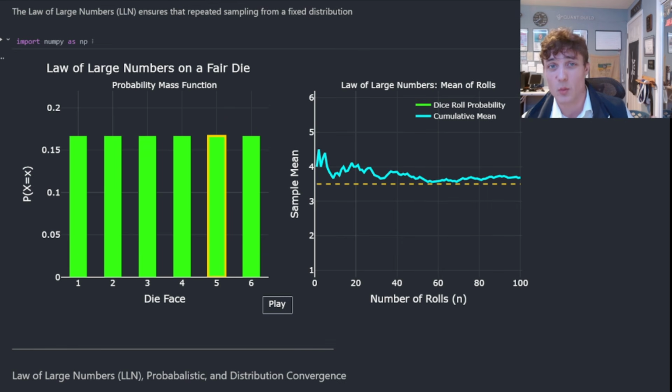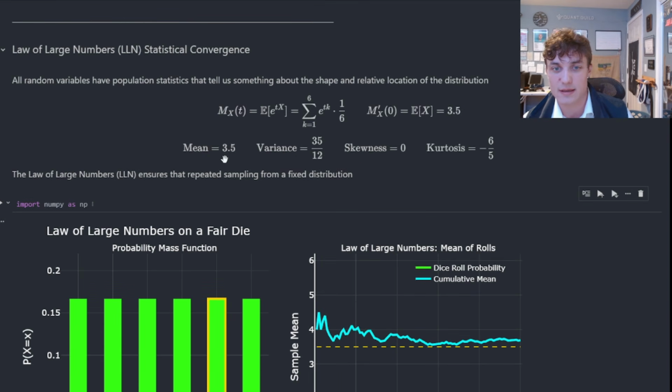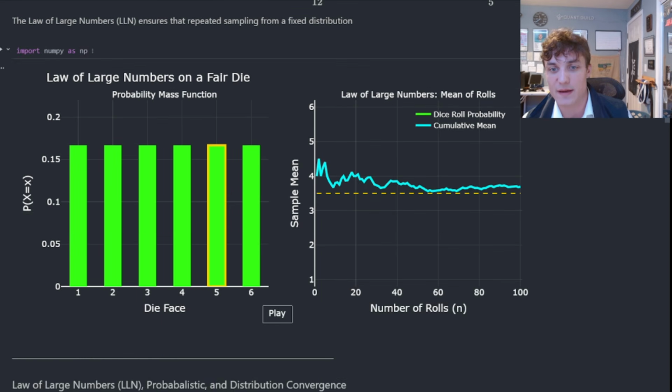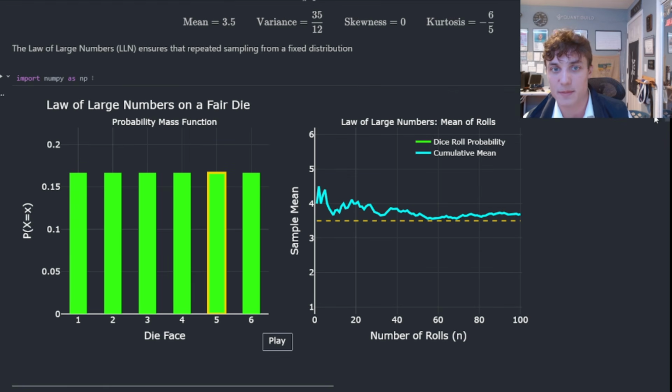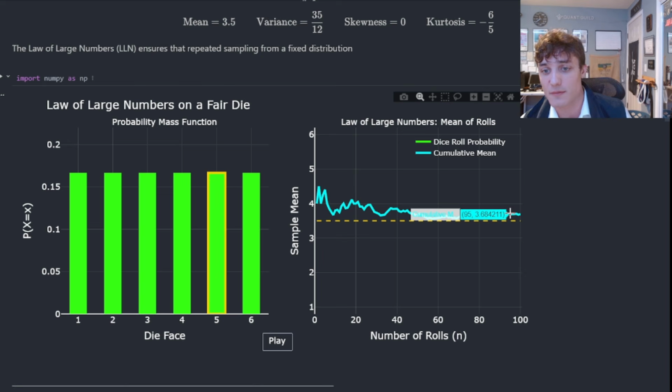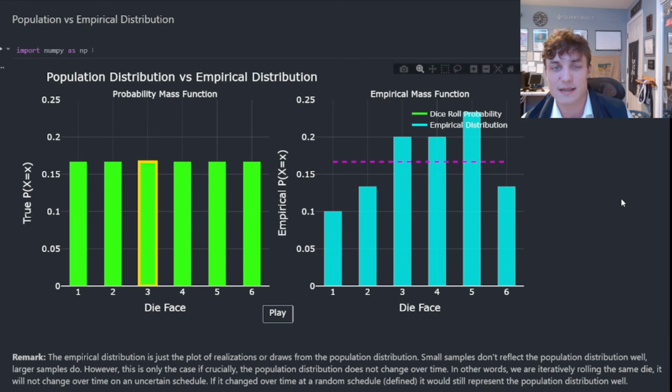Now that's great, but what does that have to do with probabilities and distributions, right? We're talking about convergence of these sample statistics to their population value. That's effectively what we see here. This horizontal line is at 3.5. That is the population mean value. And the cumulative empirical mean is converging to that population value. But that says nothing of the distribution. That says something about the statistics of the distribution: the mean, the variance, the skewness, the kurtosis.